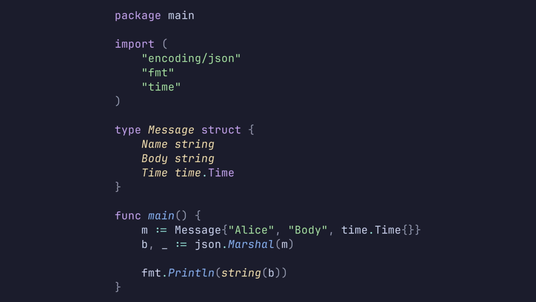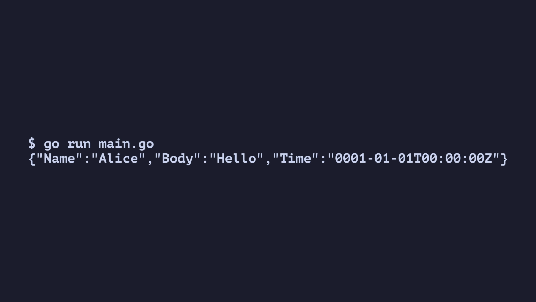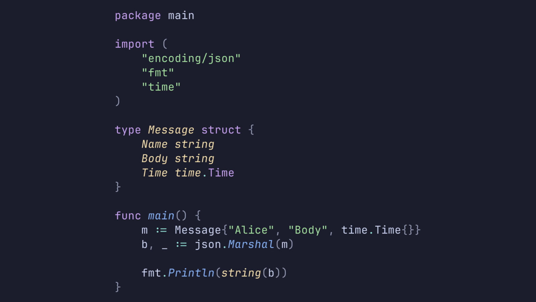Go 1.24 introduces an omitzero tag to remove zero values when marshalling JSON. Consider this code. It's a simple example of turning a struct into JSON, and if we run it, we can see our JSON object. Notice the time value in the printed JSON. Our message struct had an uninitialized time in it, which got translated to this zero representation of time when marshalled.